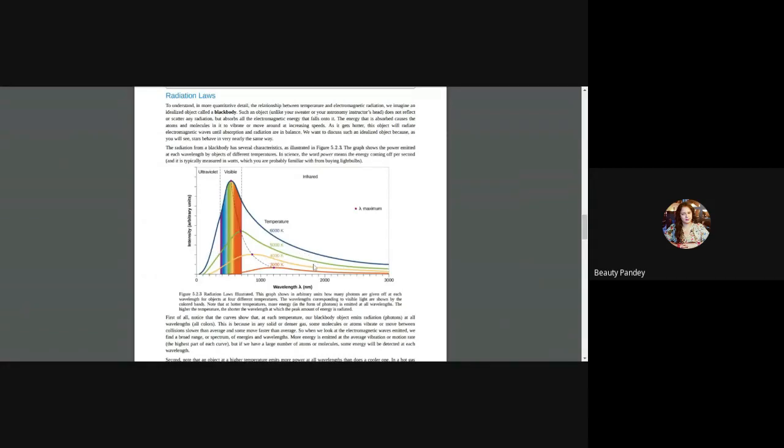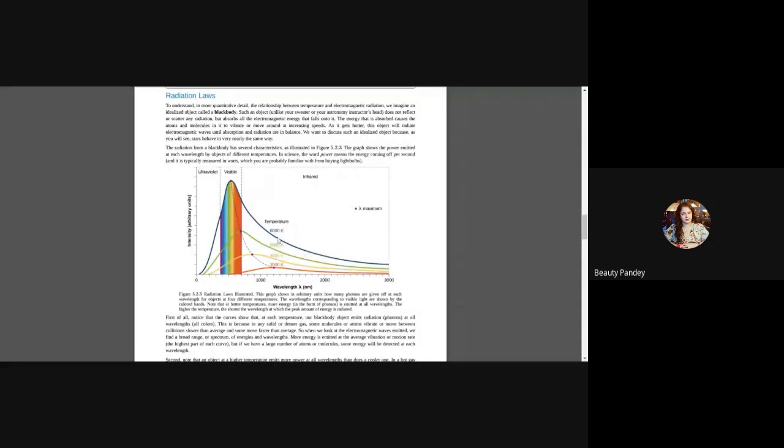Clear? Understood or not? Tell, yes or no? Understood? No, ma'am. See, just focus on this. Ma'am, can you please repeat this again? At first, I am explaining the Stefan's law.